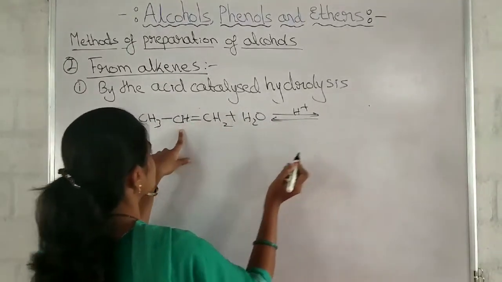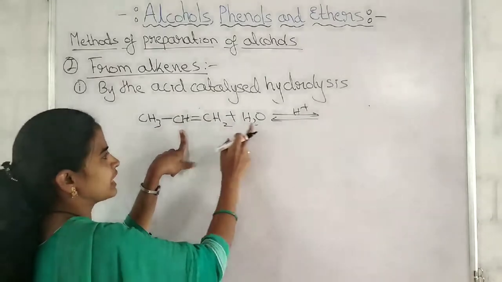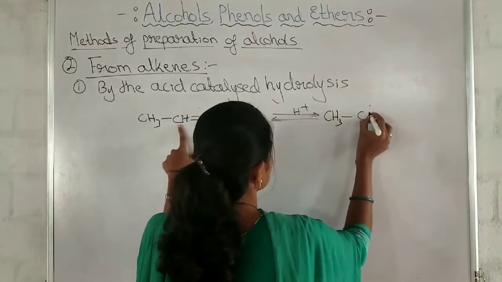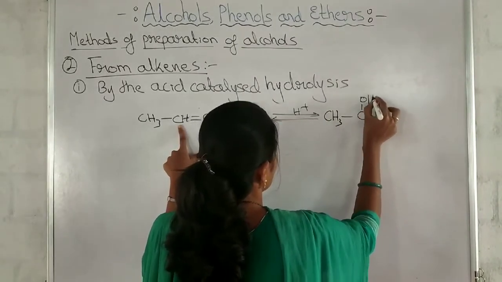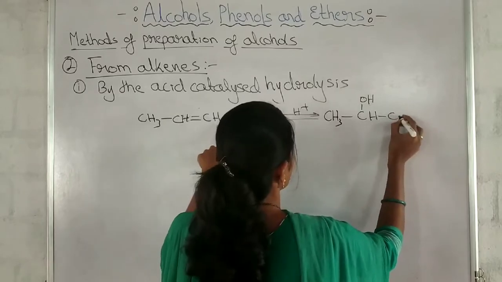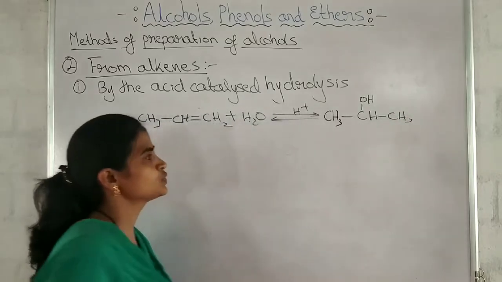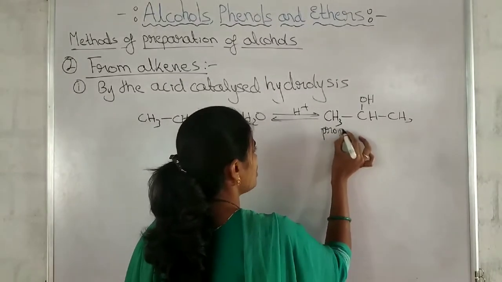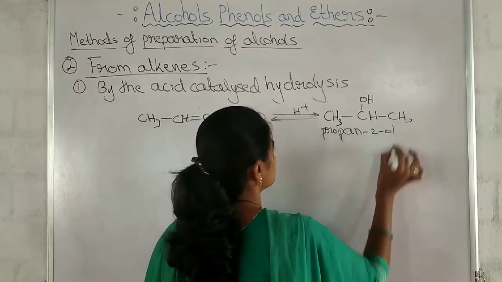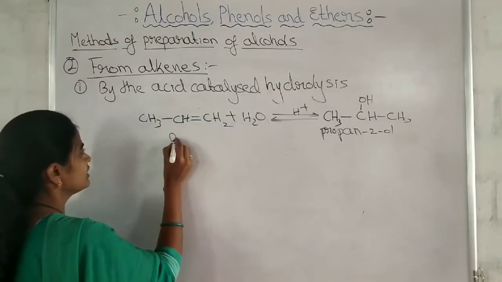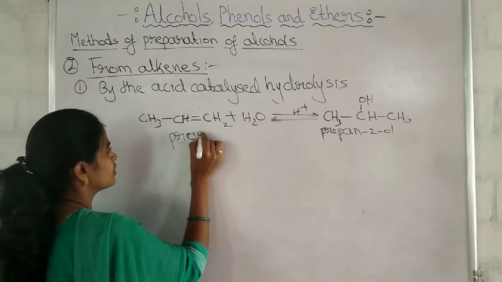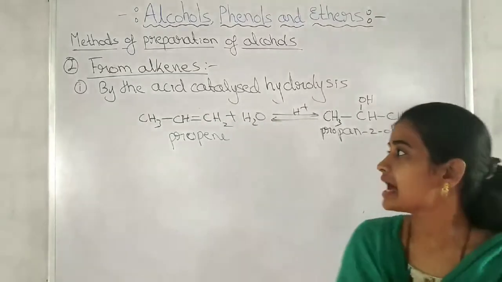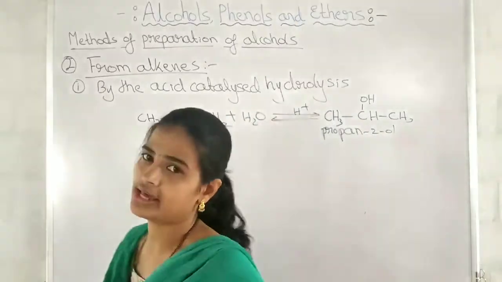See now, this carbon atom contains the lesser number of hydrogen atoms, therefore OH attacks here. CH3 as it is, CH, OH, and hydrogen adds here, CH3. This is isopropyl alcohol or propan-2-ol. What we have taken here? Propene. This is the example for the acid catalyzed hydrolysis.